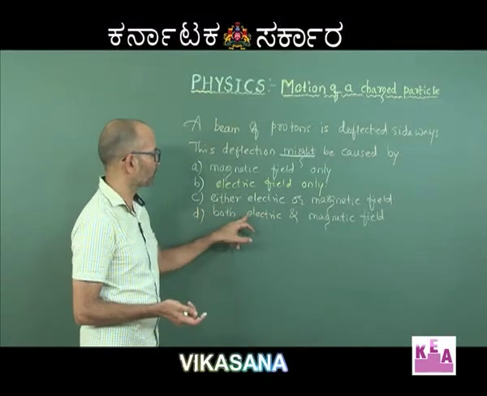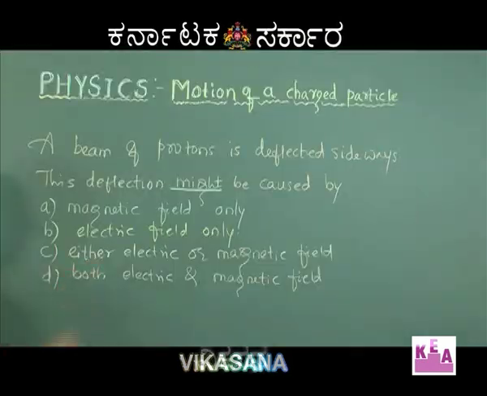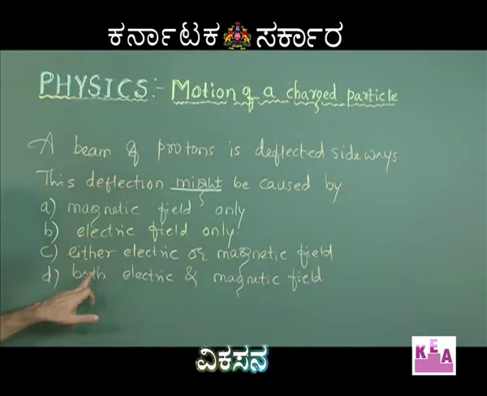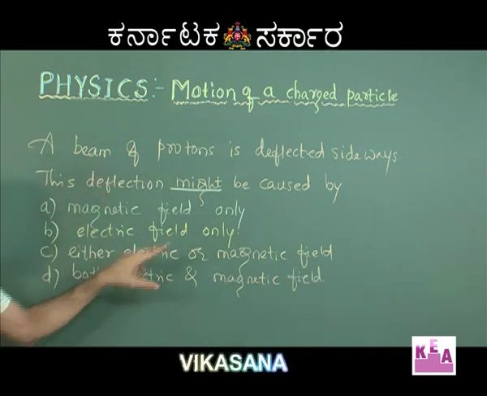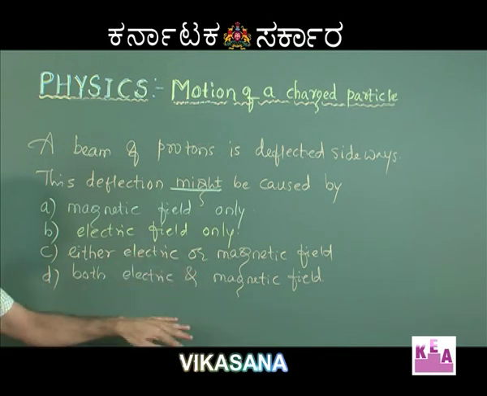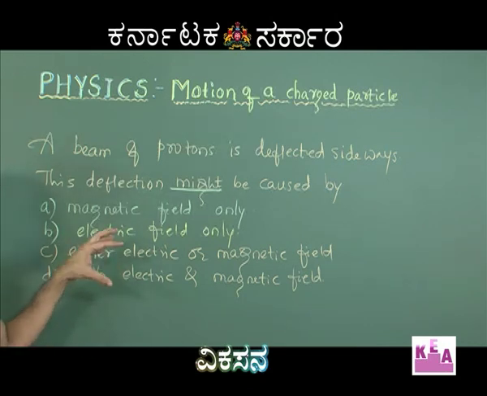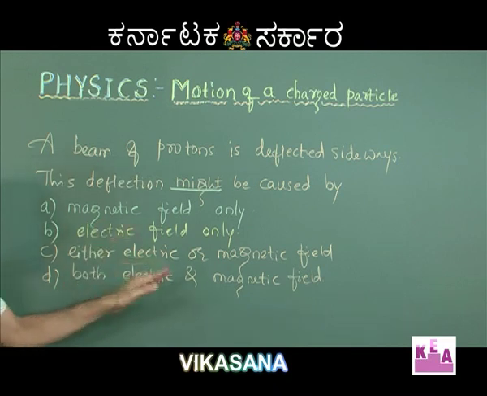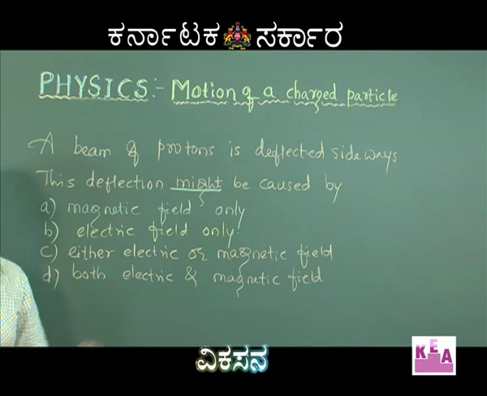I think this option seems to be more correct as compared to the third one, C, right. So, the correct answer here is both, because the deflection might be caused by both electric and magnetic field. If he says either electric or magnetic, as if both of them, in the presence of both of them, our beam of protons is not going to be deflected, isn't it? I hope you agree with me that the third option makes you feel that had the two fields been there simultaneously, our beam of protons would not have got deflected sideways. Fine. So, I think we should go with the fourth option.